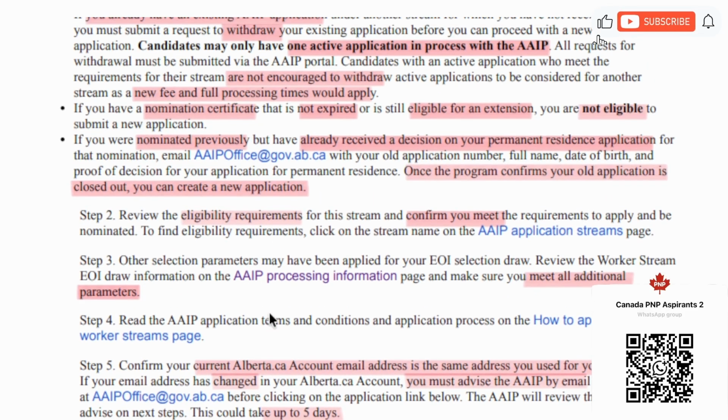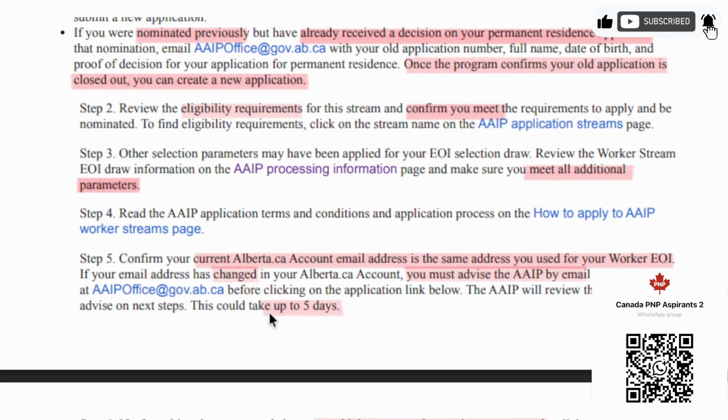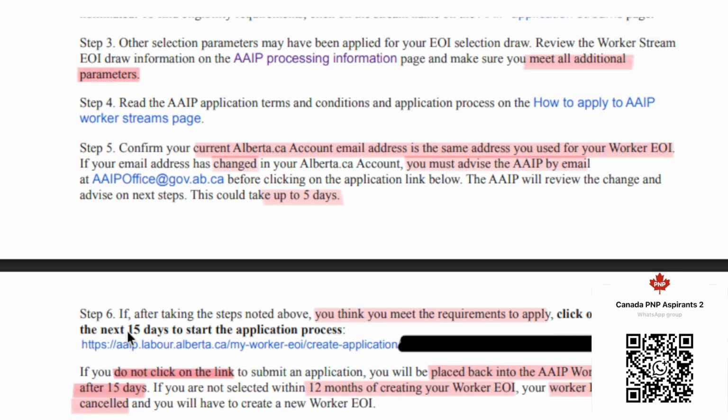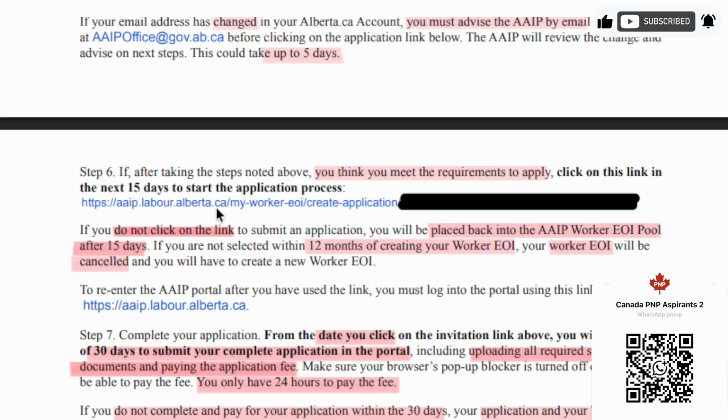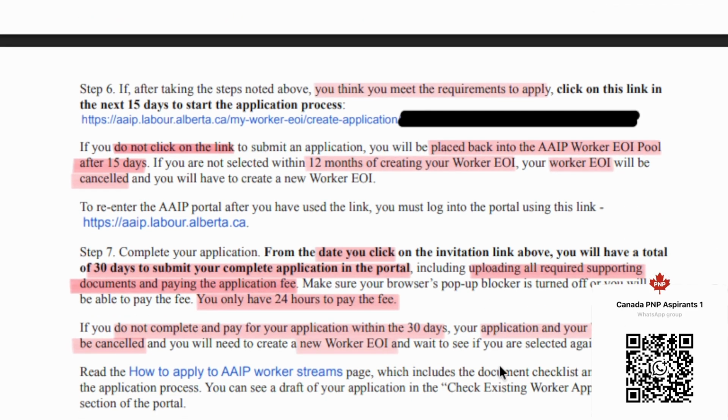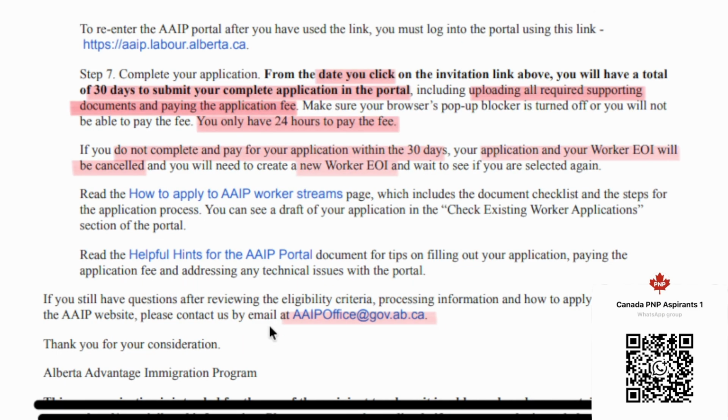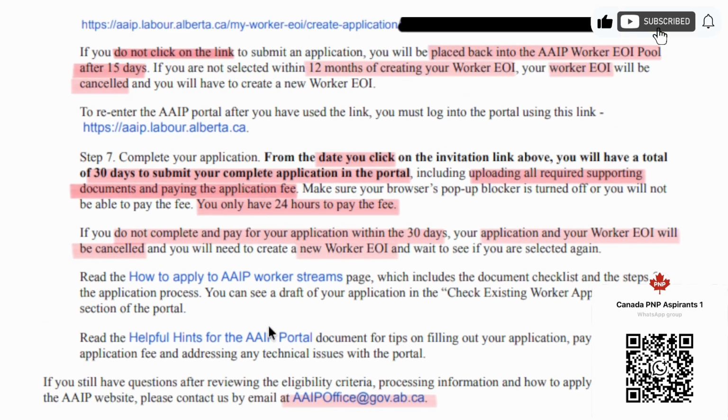Make sure as soon as you receive this email, use these 15 days to collect all your documentation and arrange for the fees, and then click on this link. Once you click on this link, you have 30 days to complete all your documentation, upload all your documentation, and pay the fees. Do this step 7 in one shot, and I always recommend that doing it in one shot will make sure that you are doing a complete application and you have things in control. Don't spread it out over multiple days, will be my suggestion.